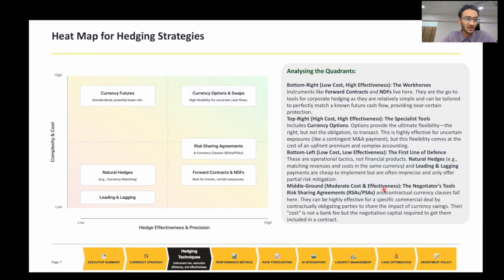Next, I present to you a heat map, which suggests how much the complexity or the cost would be for an option strategy, hedging strategy, and how effective or how precise that strategy would be.